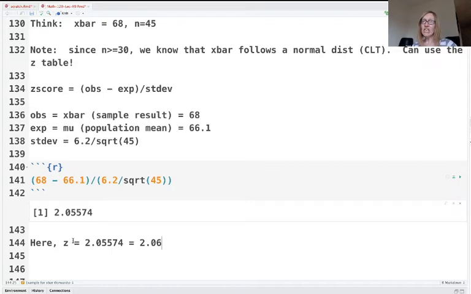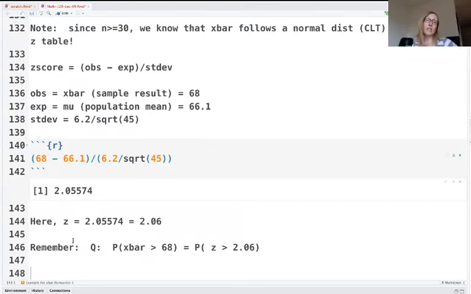We're not quite done with this problem yet. We've got the z-score, but we still need to figure out the probability of getting a z-score like that. Remember, what was our question? What's the probability that x bar is at least 68? Well, that's exactly the same thing as finding the probability of getting a z-score of at least 2.06.